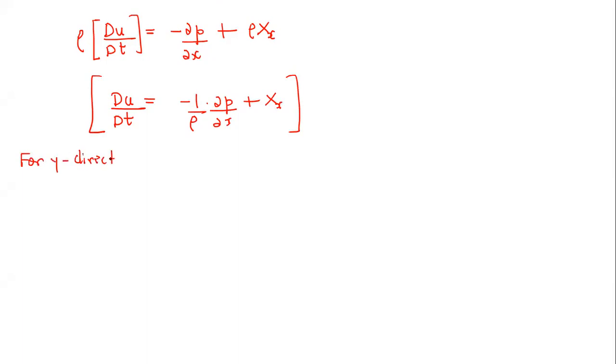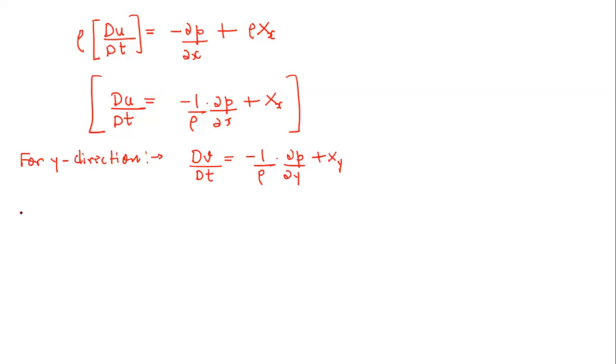Sir, minus one. Okay. Just tell me, what about the y direction? See, you have to change: del x will be del y, and X x will be X y. So it will be dv by dt equals minus 1 by rho delta p by delta y plus X y.